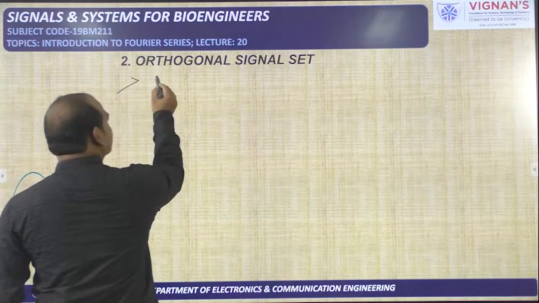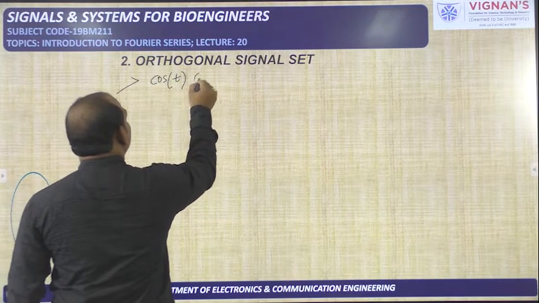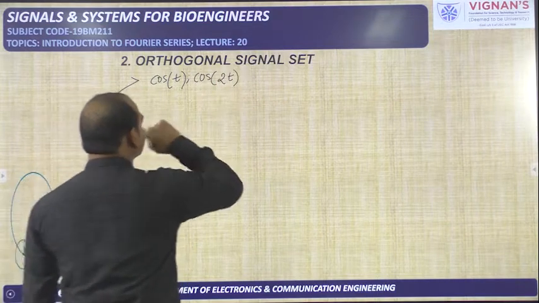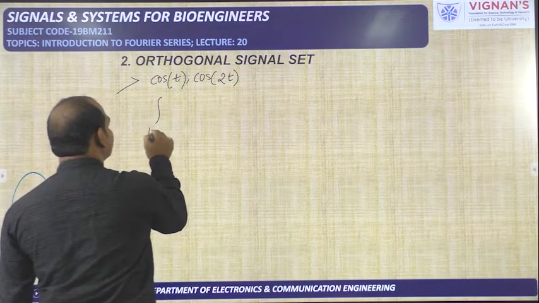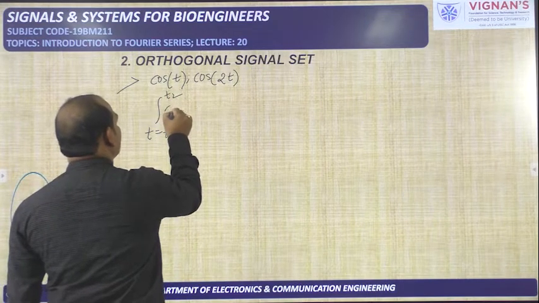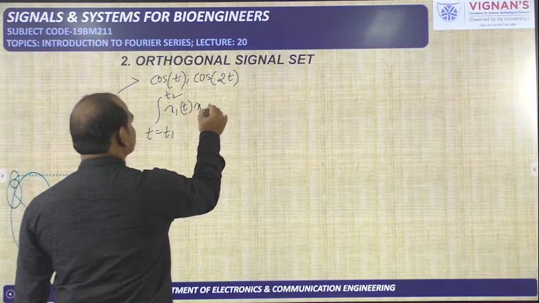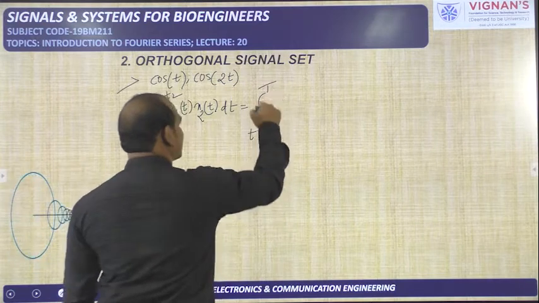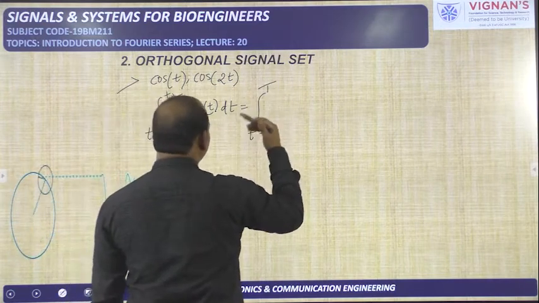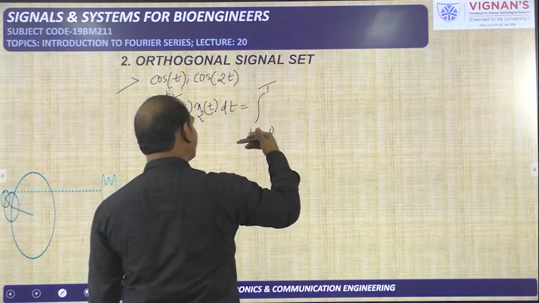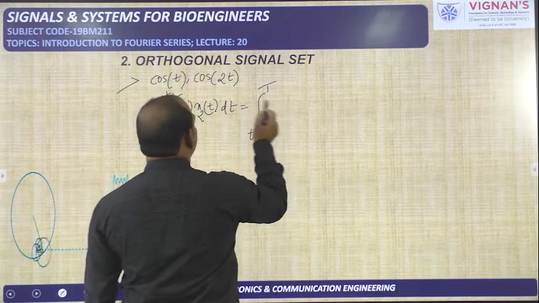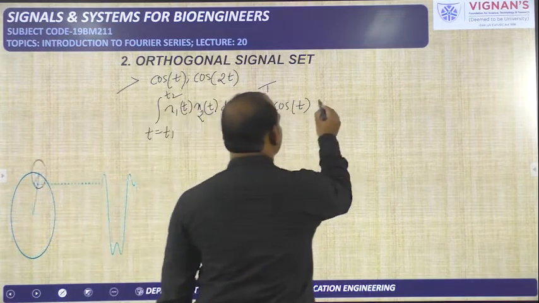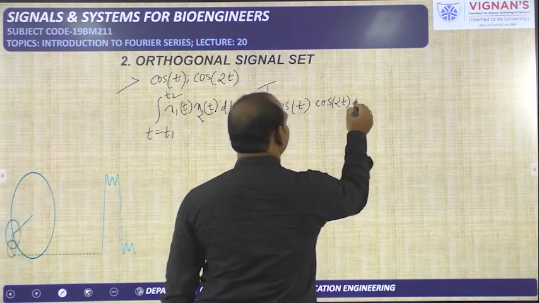So now I am checking the orthogonality between cos t and cos 2t. In order to check it, this is the condition: integral from t1 to t2 of x1 of t x2 of t dt. That means I am taking the integration over one period only, that is 0 to T, or you can take minus T by 2 to plus T by 2, or minus T by 4 to 3T by 4, whatever you want. And x1 of t, the first signal, is cos t, into x2 of t, the second signal, cos 2t dt.